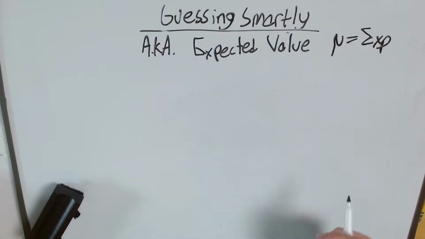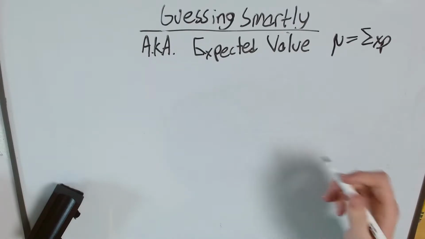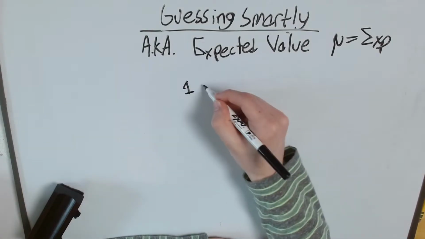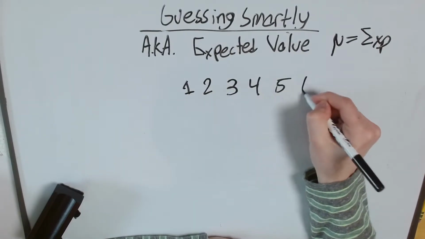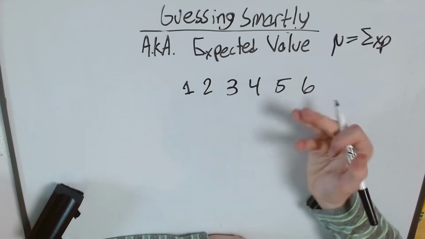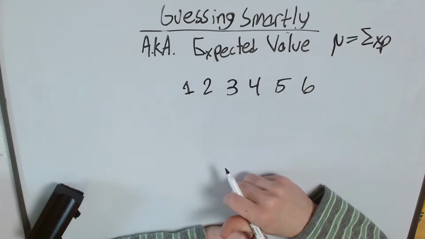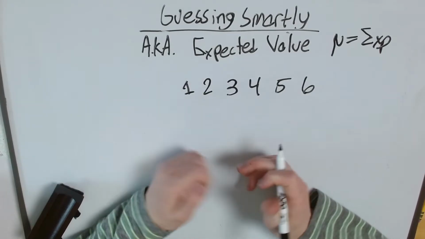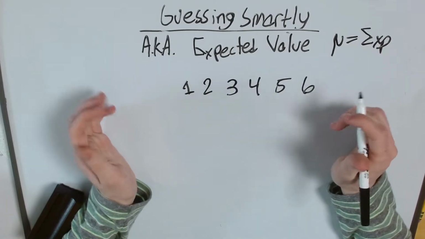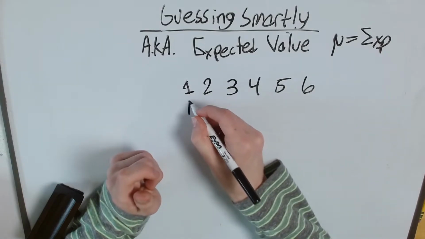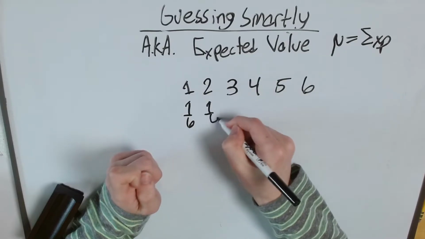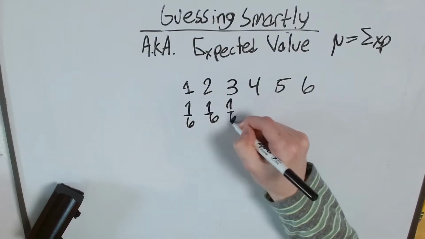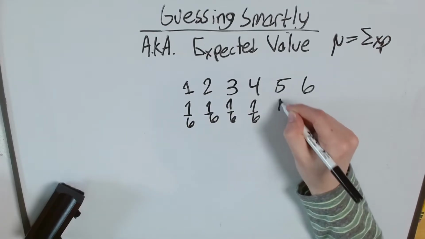Say I'm rolling a standard 6-sided dice. What's my expected value then? Well, I can get a 1, I can get a 2, I can get a 3, a 4, a 5, a 6, right? Those are all my possible options when I'm rolling that dice. I can't get a 7, I can't get a 0. Now what are the probabilities? Well, it's standard, so each of them are equally probable. There's a 1 in 6 probability that I could get this, a 1 in 6 probability I could get this, and so on and so forth.